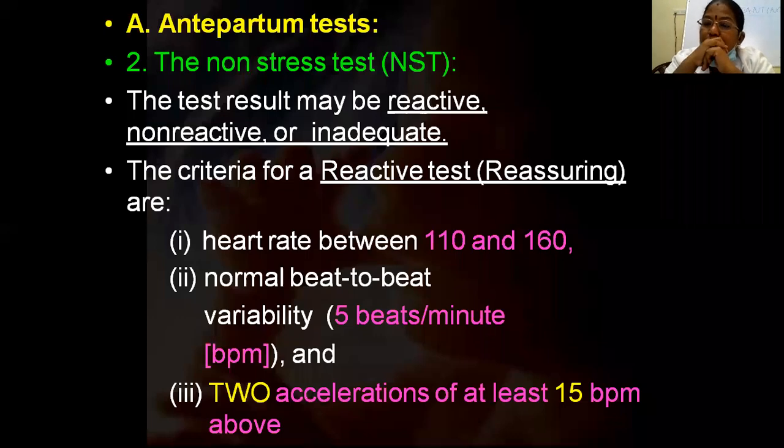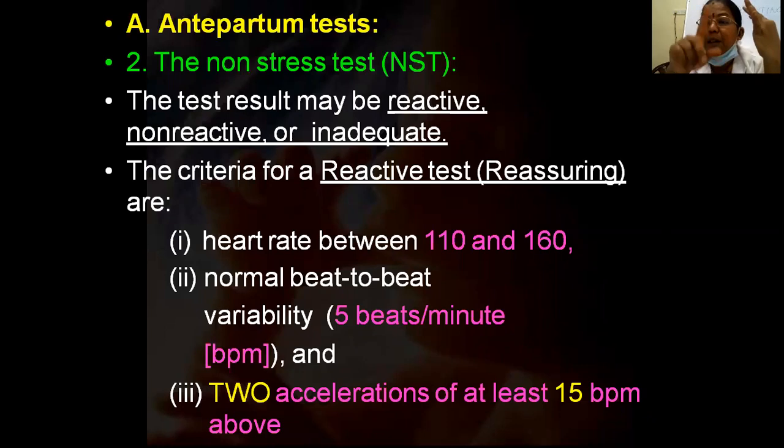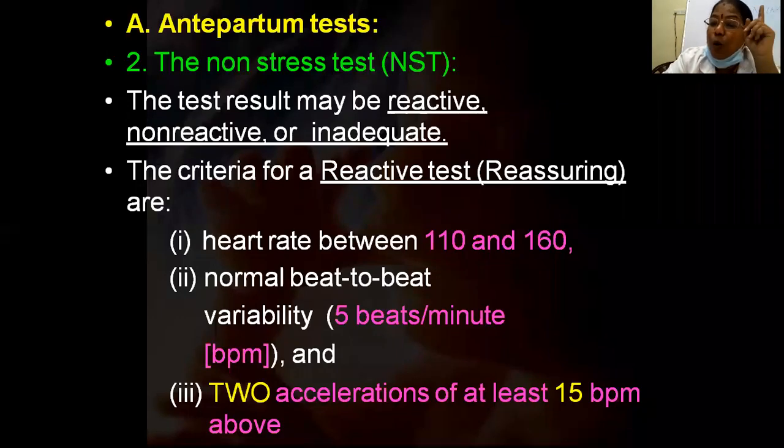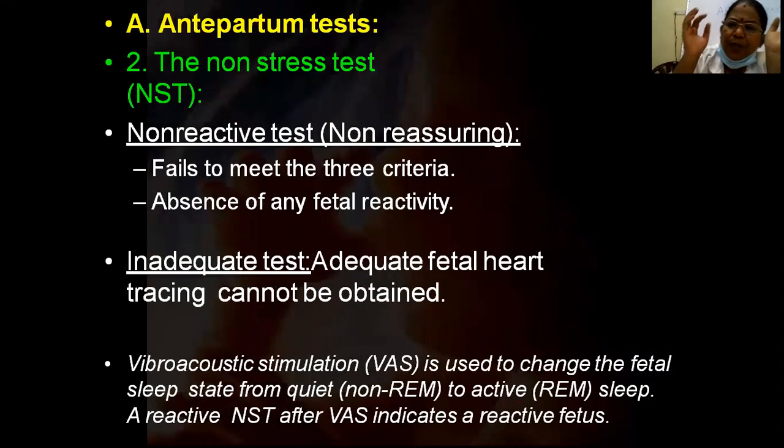So there should be two accelerations, at least 15 beats per minute above the level of baseline, during the 20 minute period. So these are the three criteria. The baseline heart rate should be normal, there should be beat to beat variability, there should be two accelerations, and there should be no decelerations. Deceleration means the heart rate should not go down. So this gives us the reactive NST.